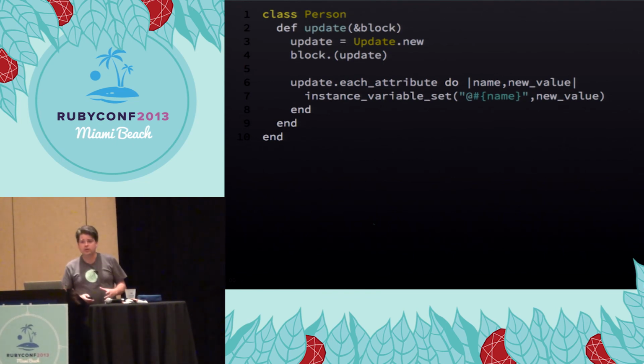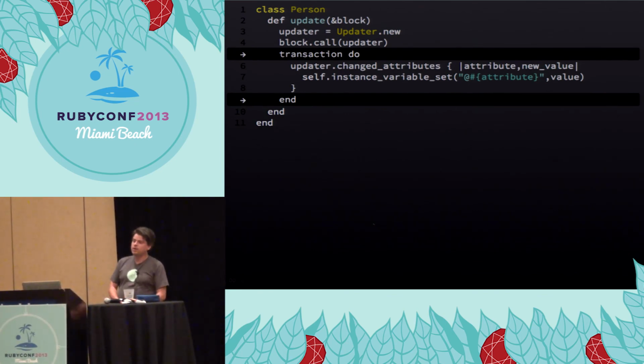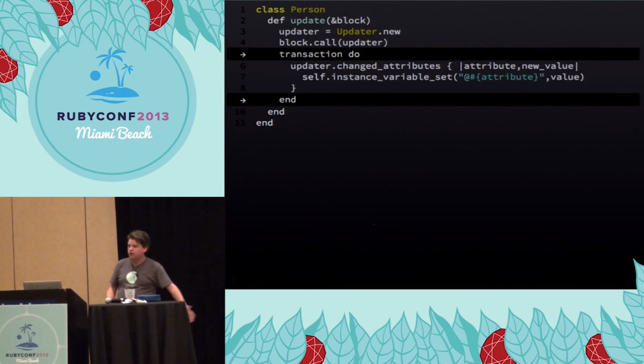But we could do more interesting things. What if we wanted to run this in a database transaction? Well, if you've done Rails programming, then the way to do this is either you, the caller, must put everything in a transaction, or you have to use a Rails-specific magic method that only some objects have that is known and documented to put things in a transaction. So me, being the object who's being changed, I don't really have a lot of control over that. So this would allow me to do that if I wanted.